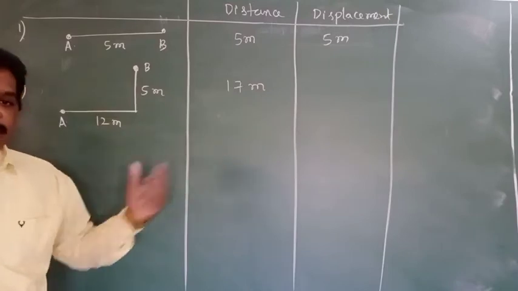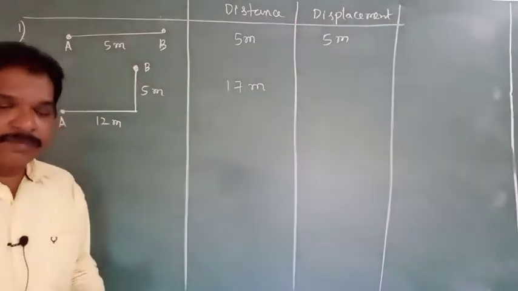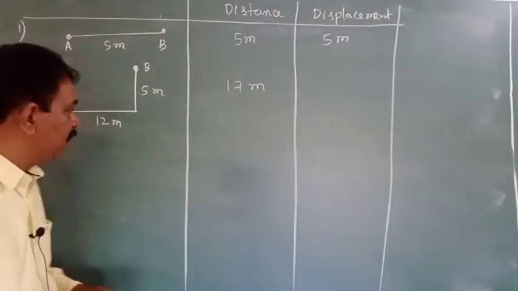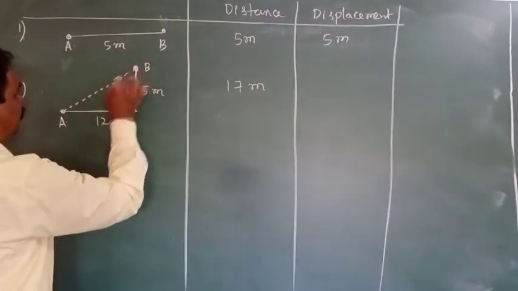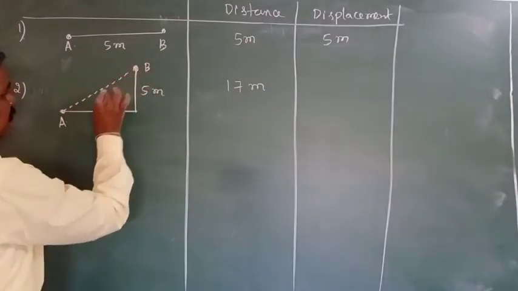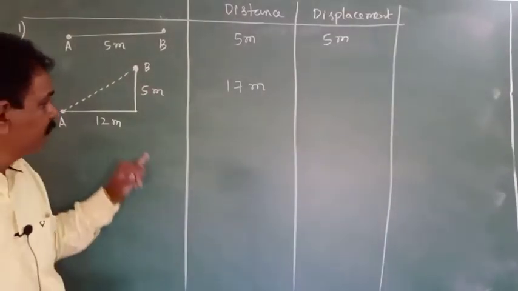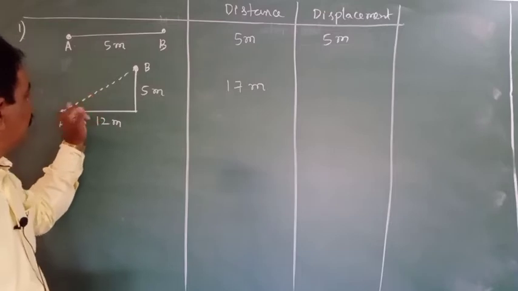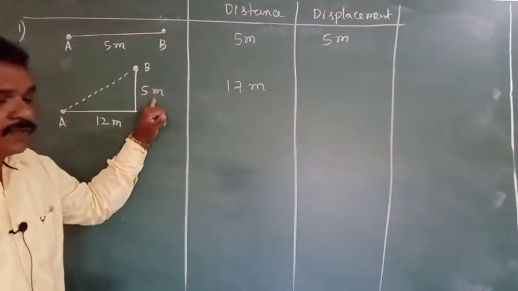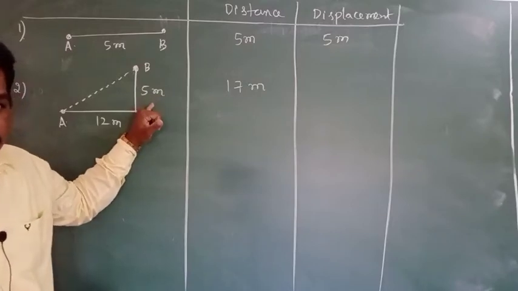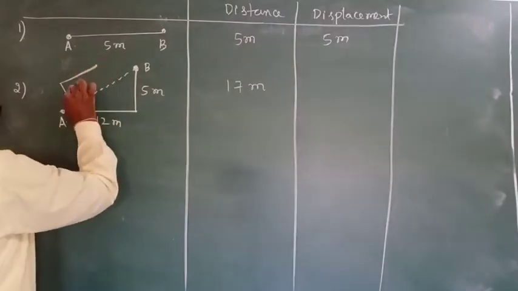What is the displacement? Displacement is the shortest path between initial and final positions. This is initial, this is final. A straight line will be the shortest path. Here a right angle triangle will form. In this right angle triangle, the hypotenuse is equal to the square root of side square plus side square, Pythagoras theorem. So what is this value?